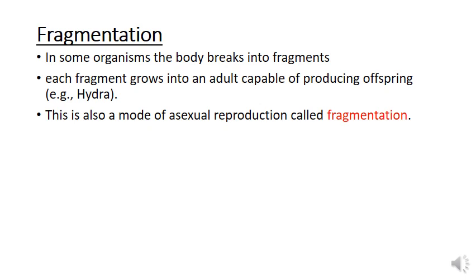Then we have already discussed the two types of asexual reproduction. First one was fission, second one was budding, and the third one, vegetative propagation, we will discuss in this session. Before that, we have one more asexual reproduction type in animals. Apart from budding and fission, another mode of asexual reproduction is fragmentation.